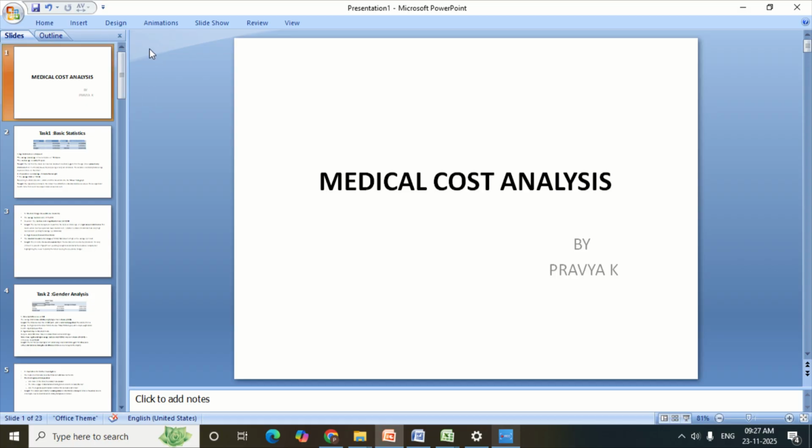Today I am excited to walk you through my analysis of medical insurance cost, where I used simple Excel tools to uncover what really drives healthcare expenses and how we can use these insights to make smarter decisions. So in this project, I analyzed a dataset of over 1,300 people. My goal was simply to find out which factors like age, weight, smoking habits, or where someone lives have the biggest impact on their medical bills. I used everyday Excel tools like pivot tables, averages, and charts to find the answers.